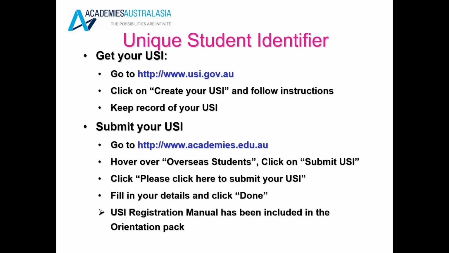To get a USI, please go to this web address, www.usi.gov.au, and create your USI. Follow the instructions. Once you receive your USI, go to academies.edu.au and click on Submit USI, and just follow the instructions to submit your USI into Academies Australasia.